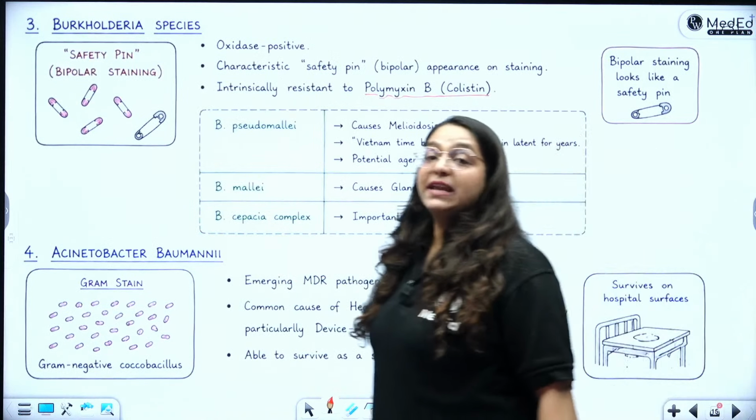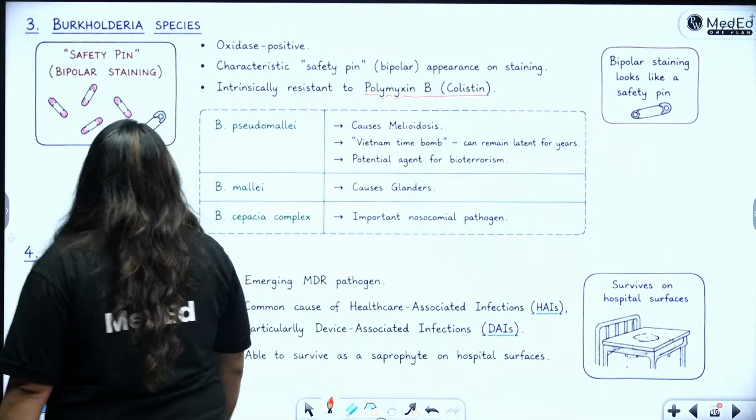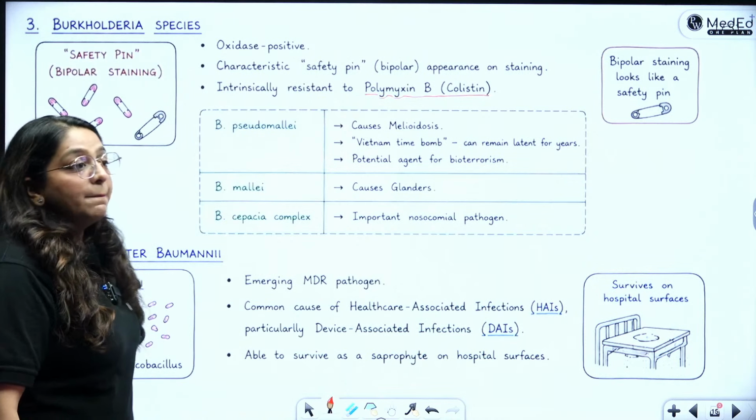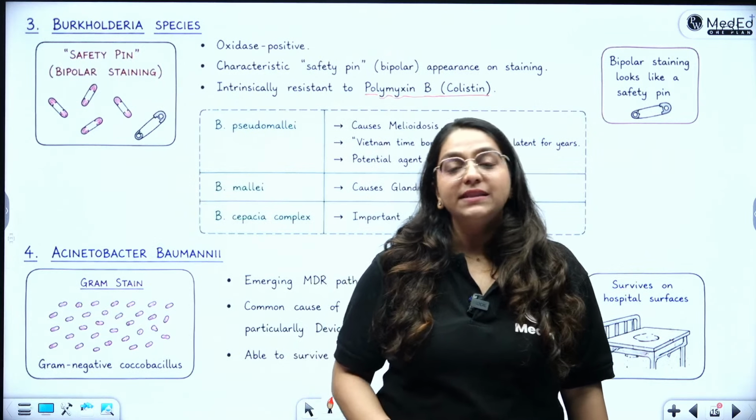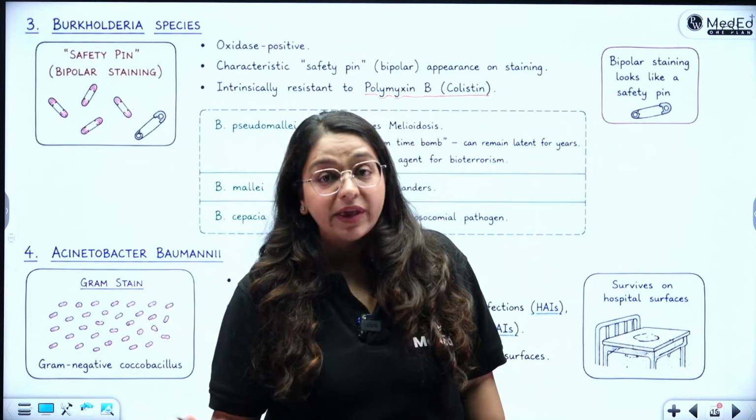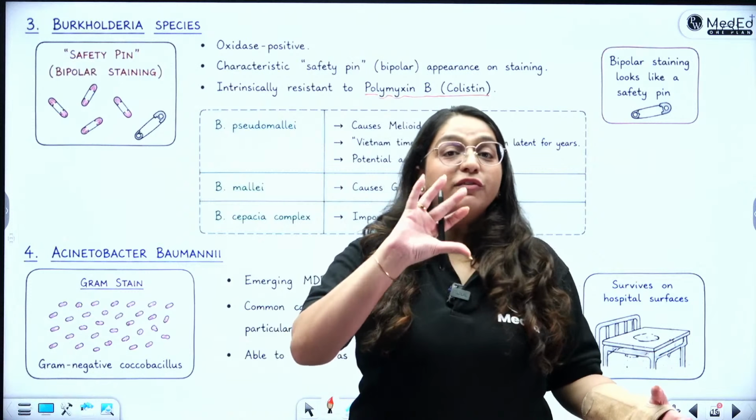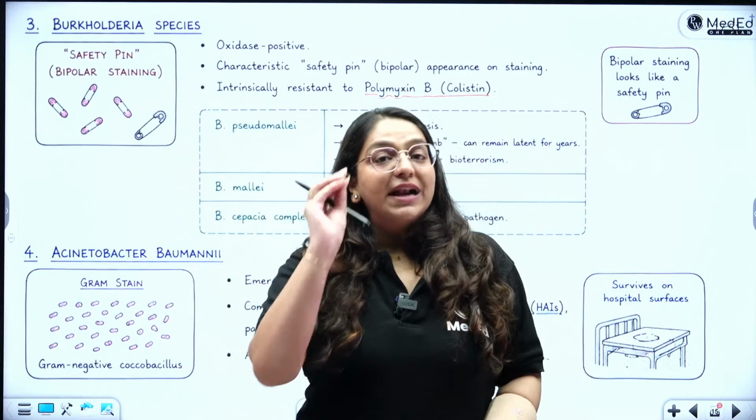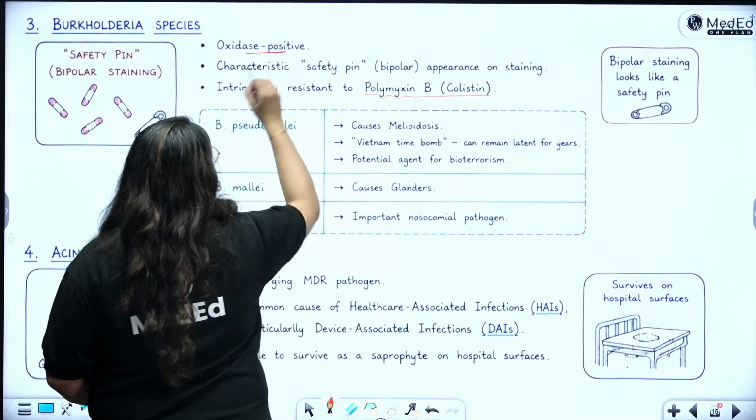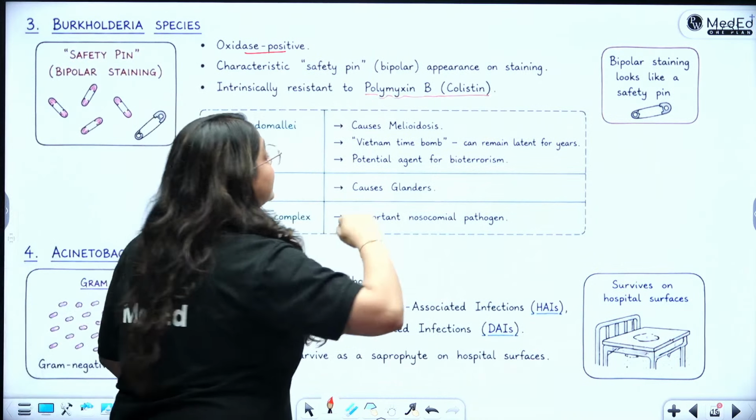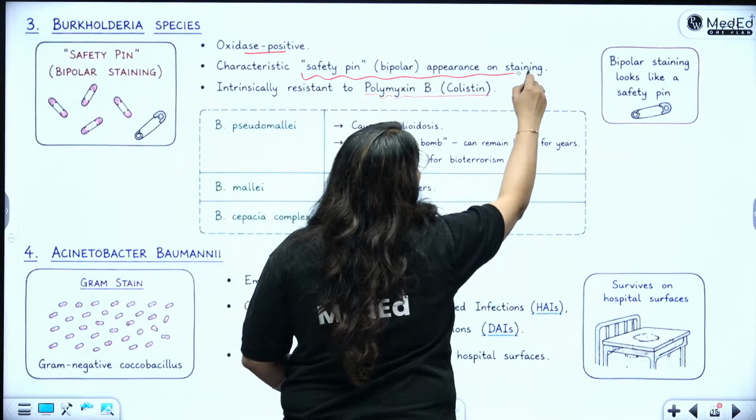Then this is a very potential short note, which is melioidosis. Melioidosis is a very potential short note because recently we have seen outbreaks in Tamil Nadu and in many parts of India. Okay, and it's one of the weird organisms which we read. So that can very much come as a short note. So Burkholderia species is again oxidase positive. It has a characteristic safety pin appearance or bipolar staining.